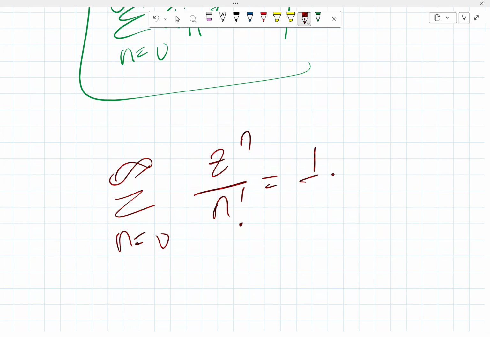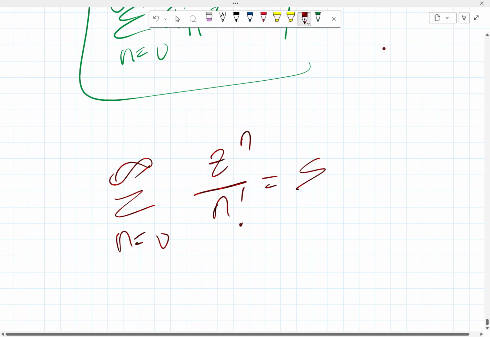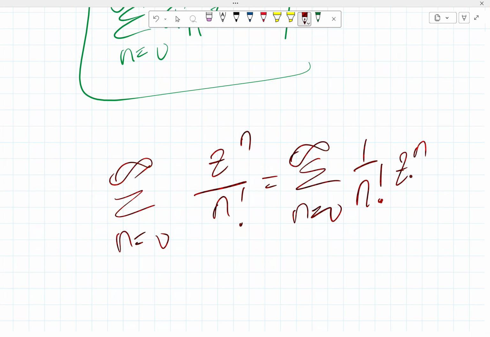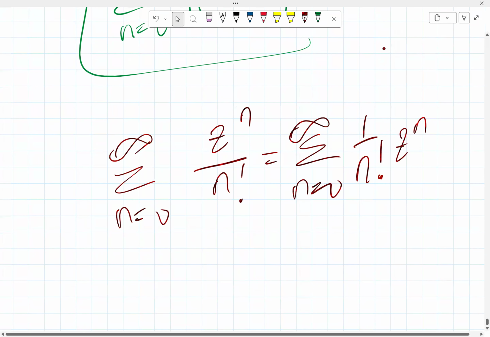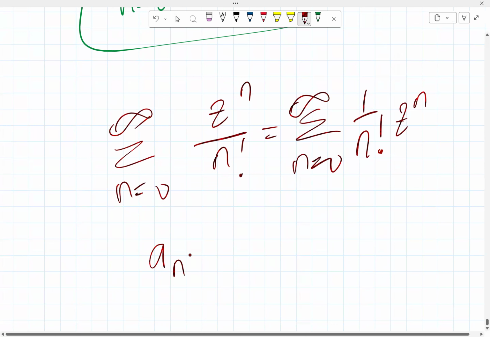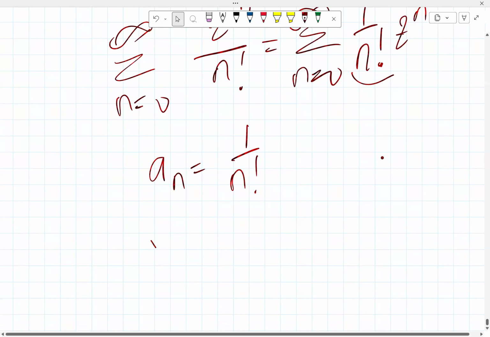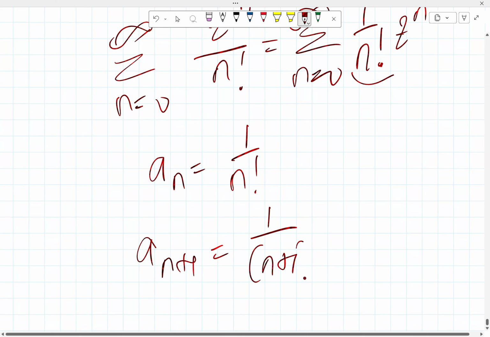So that's a summation from n equals 0 to infinity of z raised to power n over n factorial. If you rewrite this, let me space it out: summation from n equals 0 to infinity of 1 over n factorial, then you have z^n like this. So if you want to compare it with that now, you can say that a_n is actually 1 over n factorial, right? So this is like a_n. And if you need a_{n+1}, that would be 1 over (n+1) factorial.